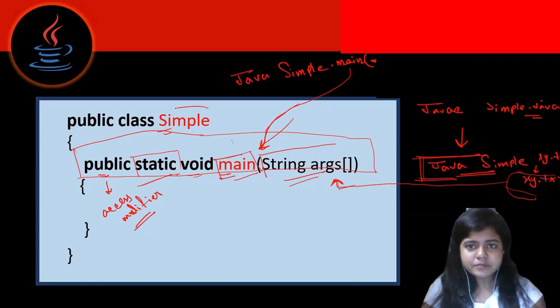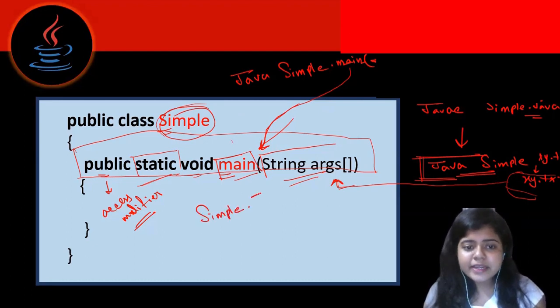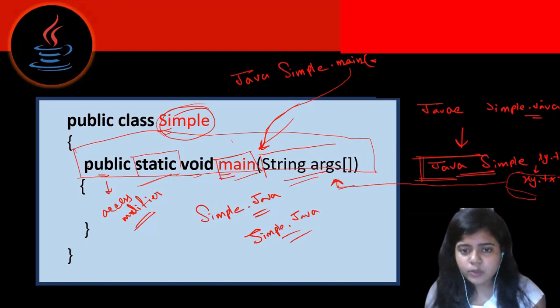Now we can change this class name. Earlier I told you that if your file name is simple.java, that means your class name will also be simple.